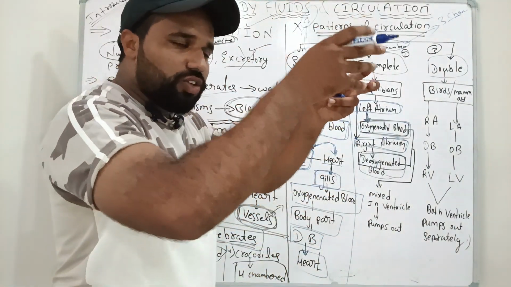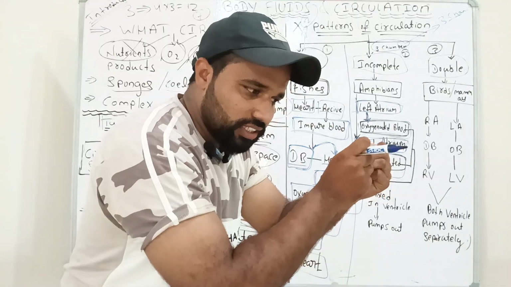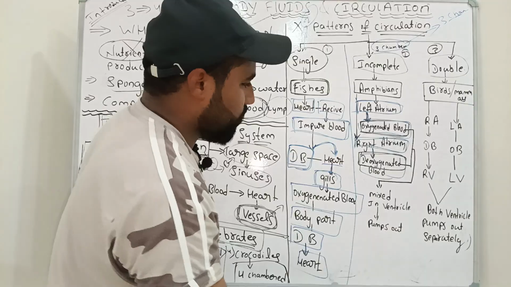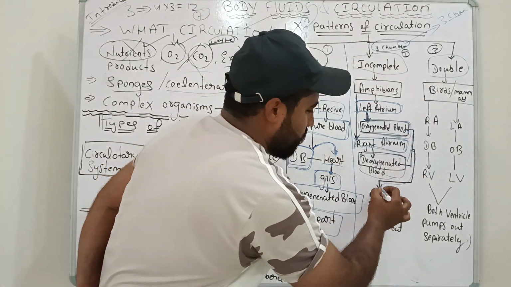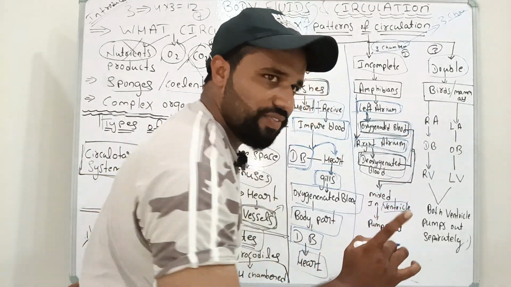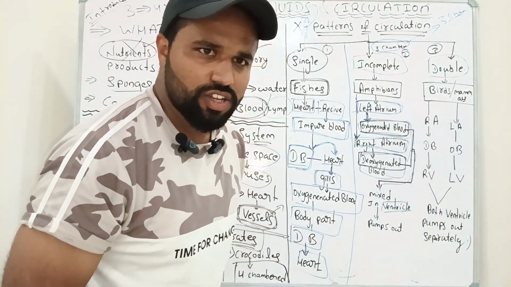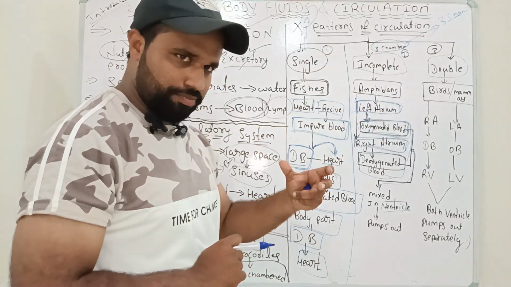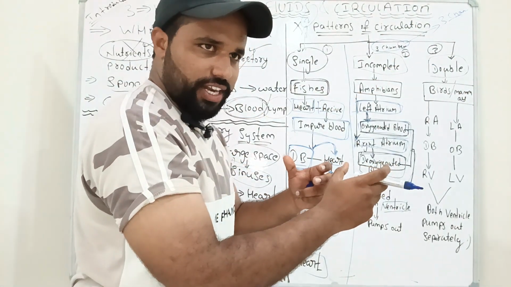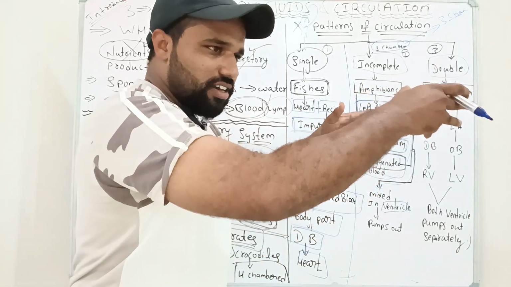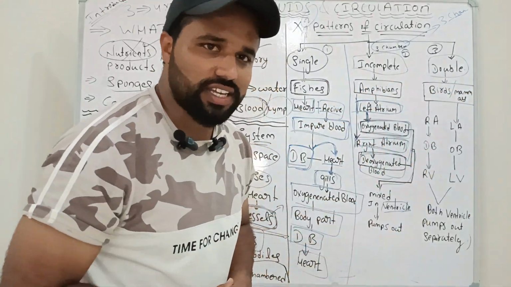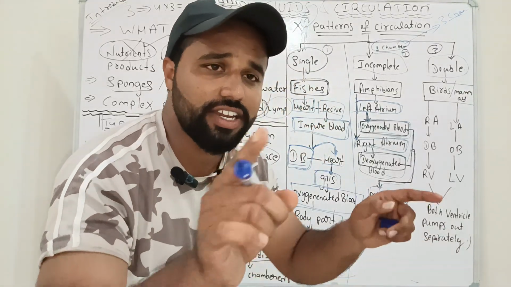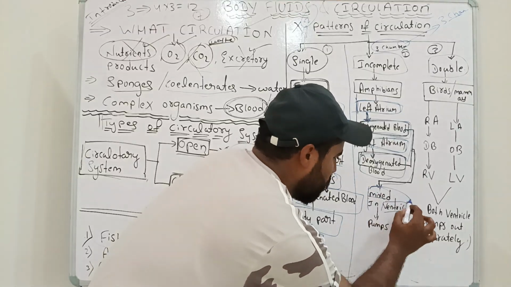Then both atriums contract, and both types of blood enter the ventricle. Where do they enter? The ventricle. Only one ventricle is there. So one question arises: sir, only one ventricle is there, you are saying oxygenated blood comes in one atrium and deoxygenated blood in the other, so do they never mix? Yes, exactly. Oxygenated and deoxygenated blood are mixed in the ventricle.